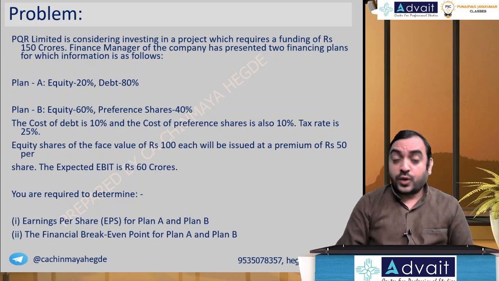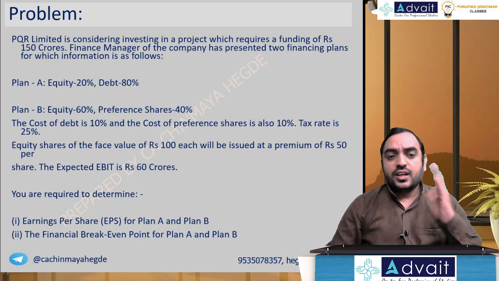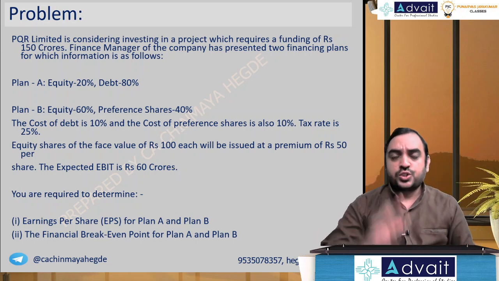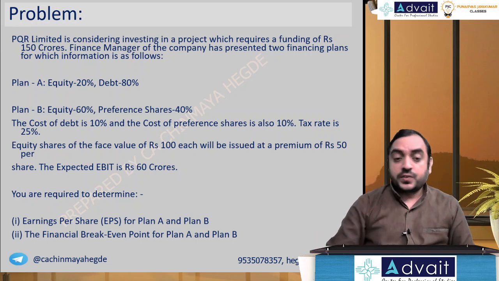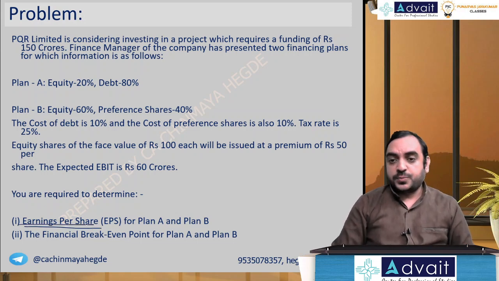I'm going to add one more thing also. Financial break-even. They have not asked indifference points. Let me solve that also. They've asked only break-even point. Okay. For discussion purpose, I will also solve indifference points on this. First, anyway, let me solve earnings per share.